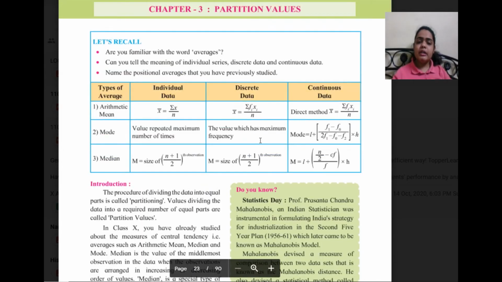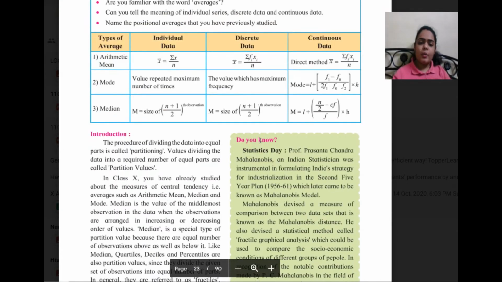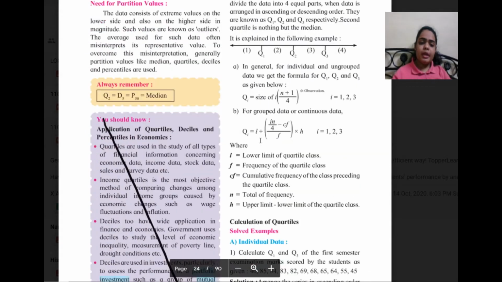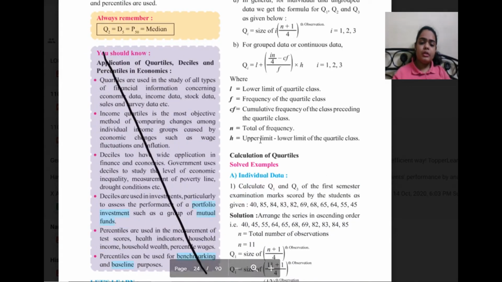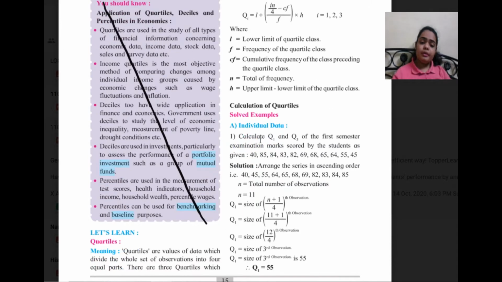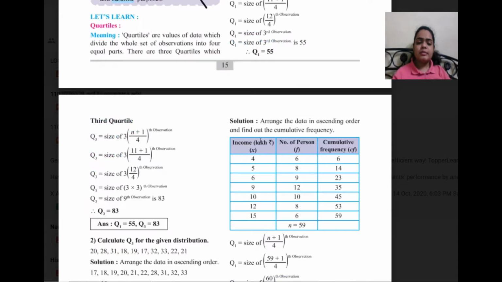Then next, in chapter 3, Partition Values, on page number 15, you have 'You should know.' In the A part, the application of quartiles, deciles and percentiles in economics, this entire portion has been removed, this entire box has been removed.